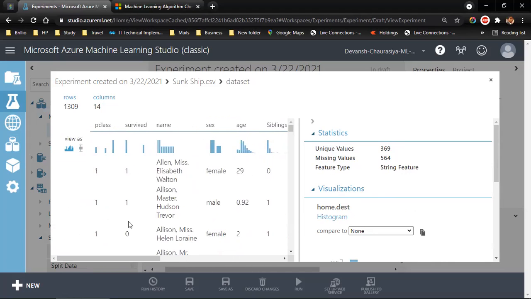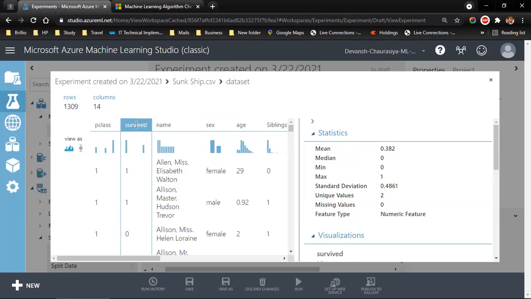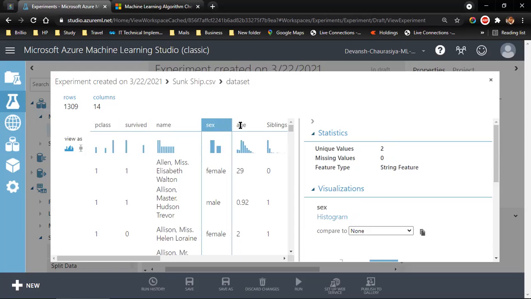Now there are string features, there are numeric features, but this is a classification problem. So we will have to convert this numeric or string feature into the categorical feature when required, just like this. Gender, we don't want in the string, we want it in the categorical features. So female and male, one will be assigned as 0, one will be assigned as 1.